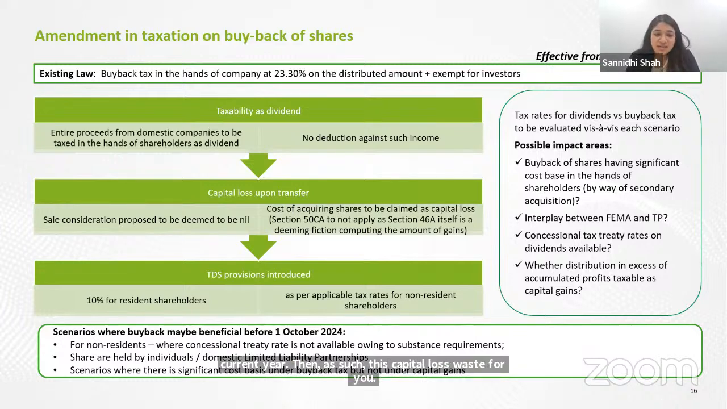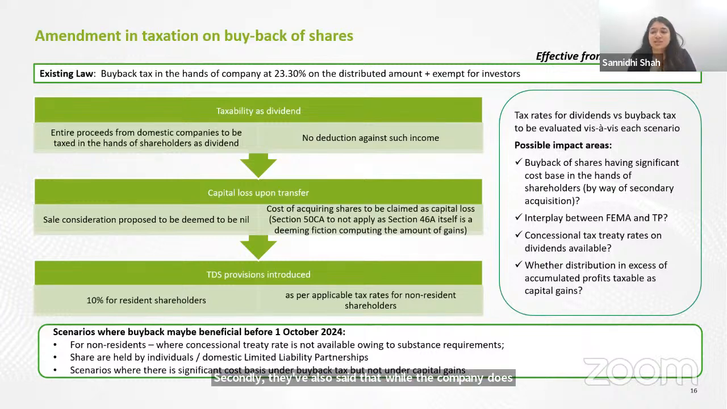Secondly, they've also said that while the company does not have to pay tax on it, there will be TDS implications imposed. So for resident shareholders, the TDS would be 10%. And for the non-resident shareholders, the TDS would be whatever is the applicable tax rate for the non-resident. Important point to note over here is that this provision is coming with effect from 1st of October 2024. So we are still left with 2 months before which this provision is enacted.